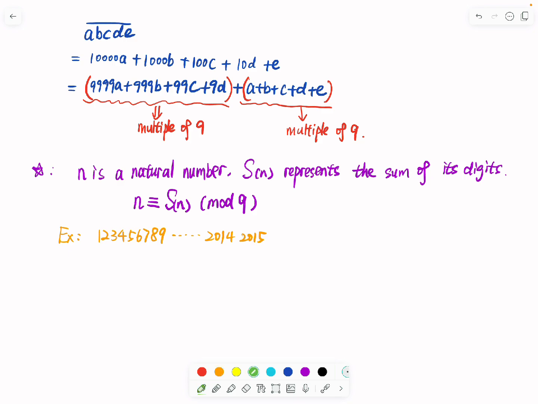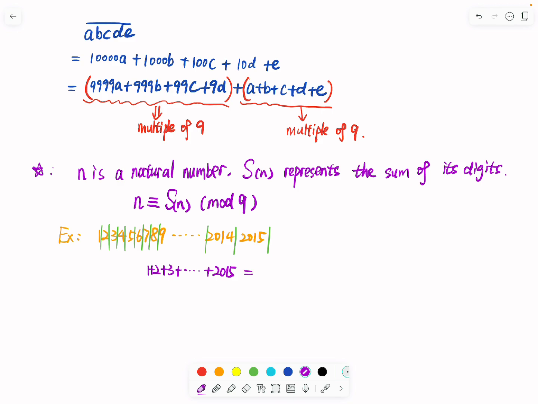I can cut it randomly, cut, cut, cut, then 2014 cut, 2015 cut. So I only need to determine whether 1 plus 2 plus 3 plus and so on until 2015 can be exactly divided by 9 or not. If yes, the remainder is 0. If not, the remainder is something else.